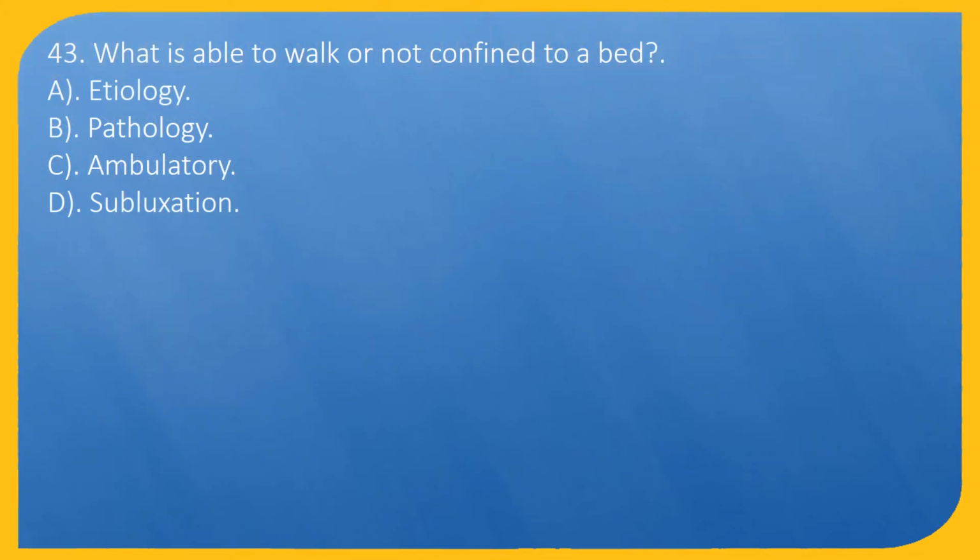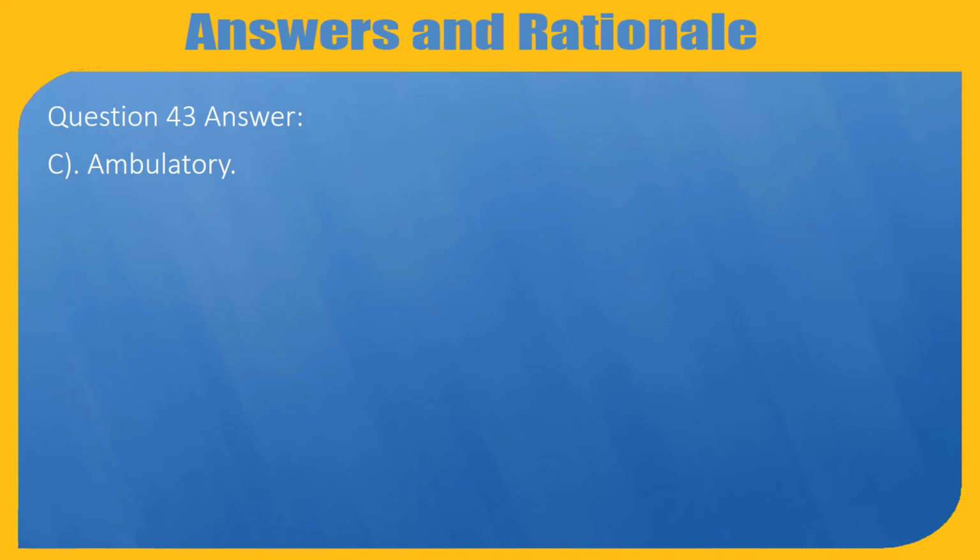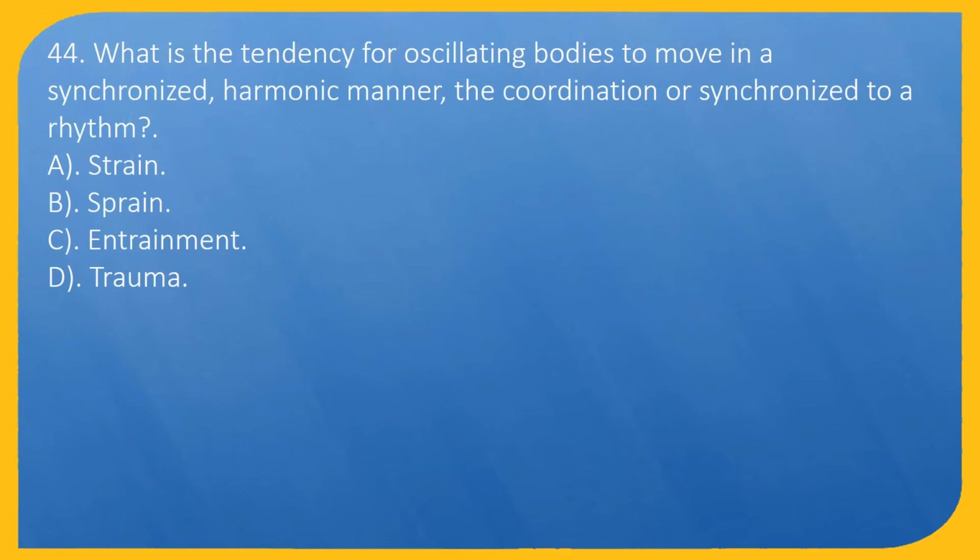Question 43. What is able to walk or not confined to a bed? A. Etiology. B. Pathology. C. Ambulatory. D. Subluxation. Question 43. Answer: C. Ambulatory. Question 44.